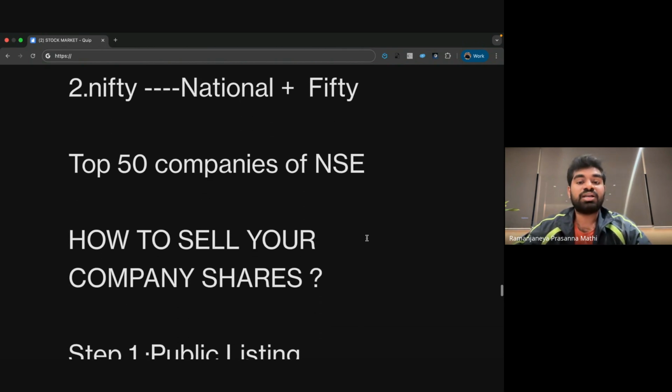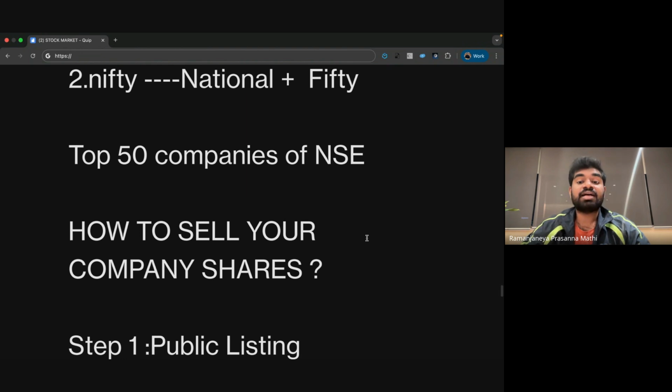And another one is called Nifty. Nifty means National Plus 50. Just like Sensex for Bombay Stock Exchange, Nifty is for National Stock Exchange. It will take into account the top 50 companies of National Stock Exchange. That's why it's called Nifty 50.